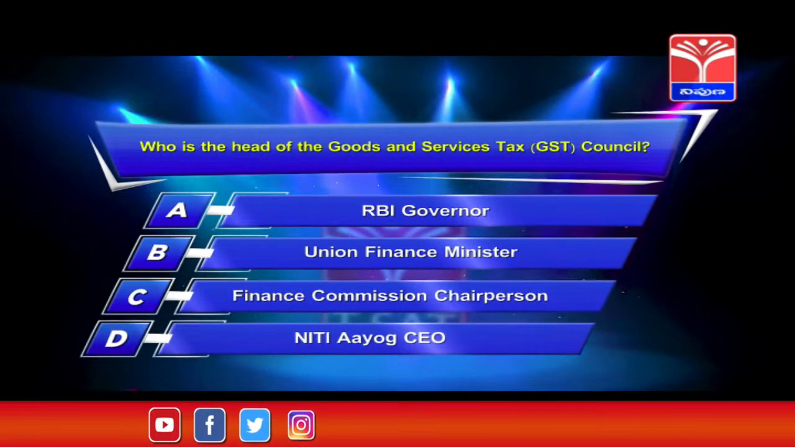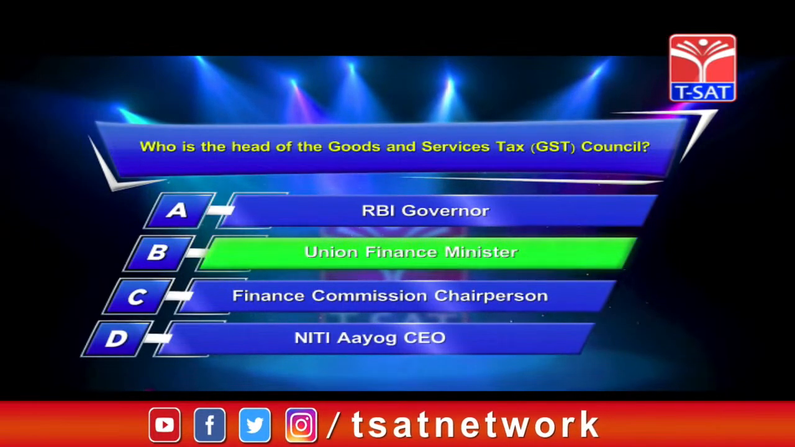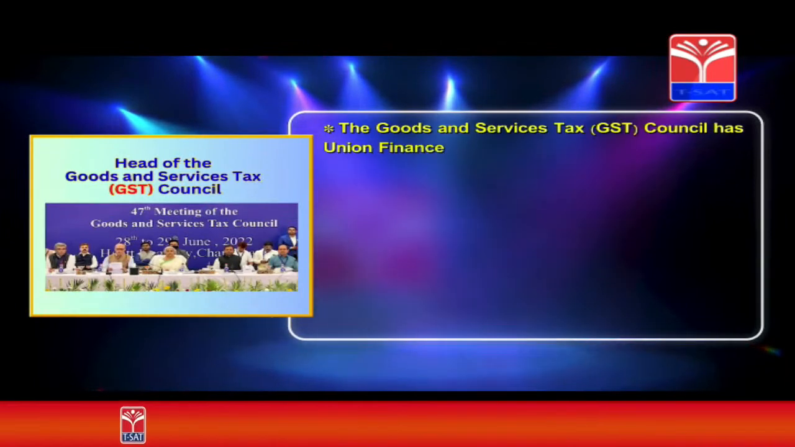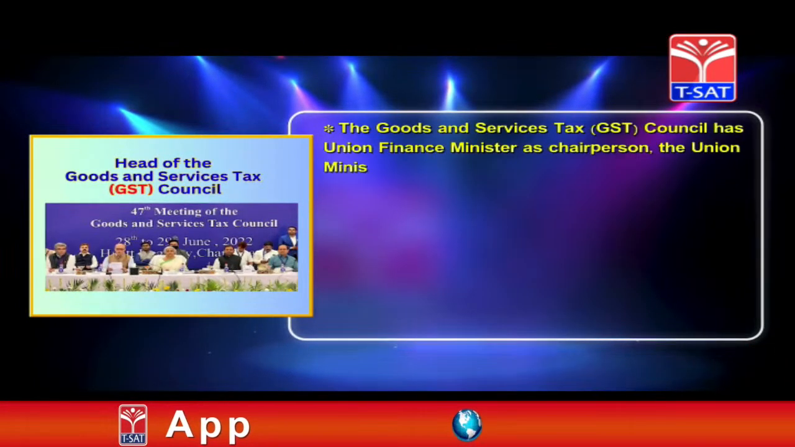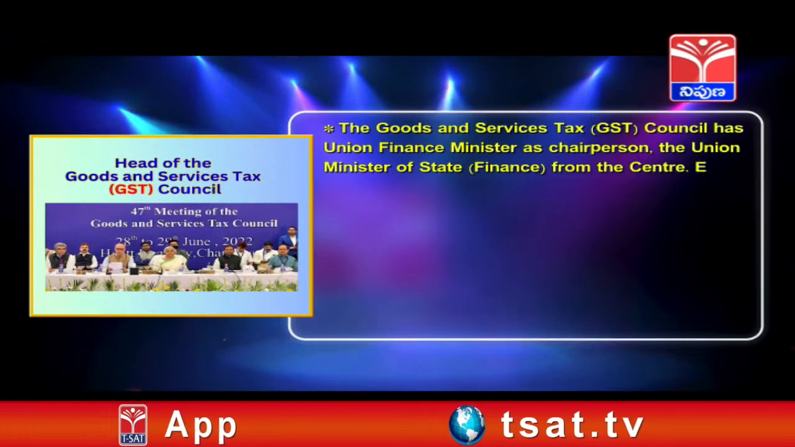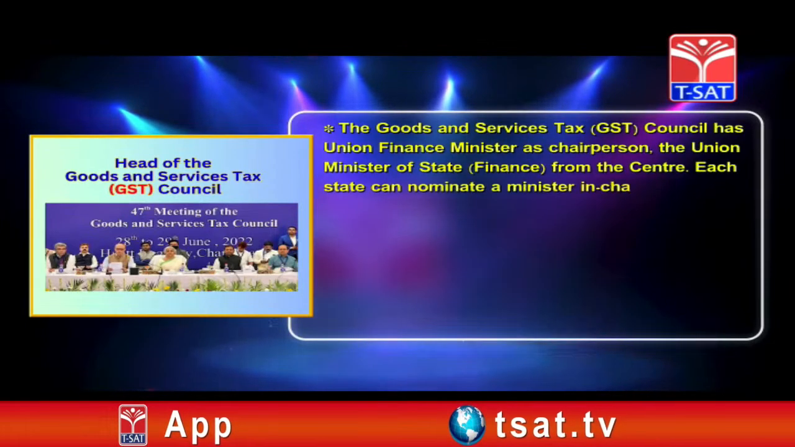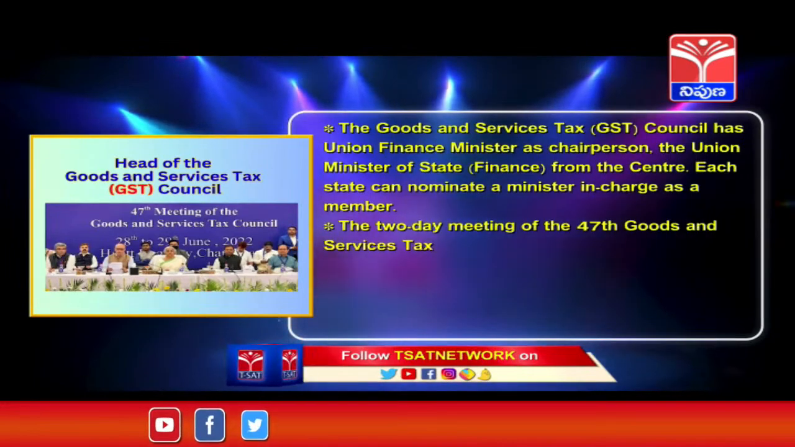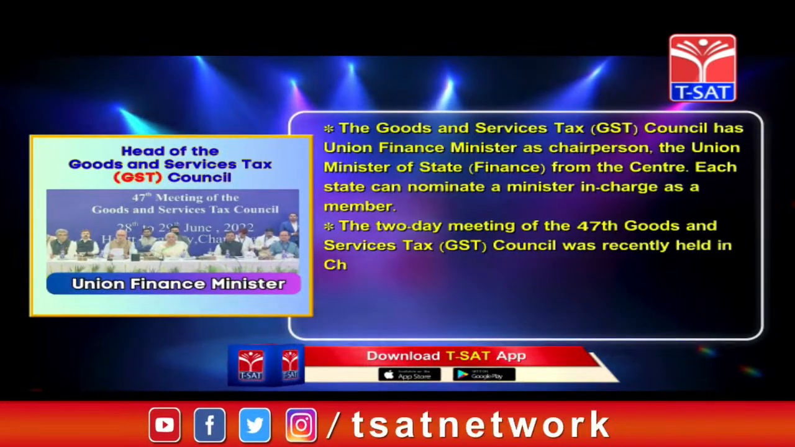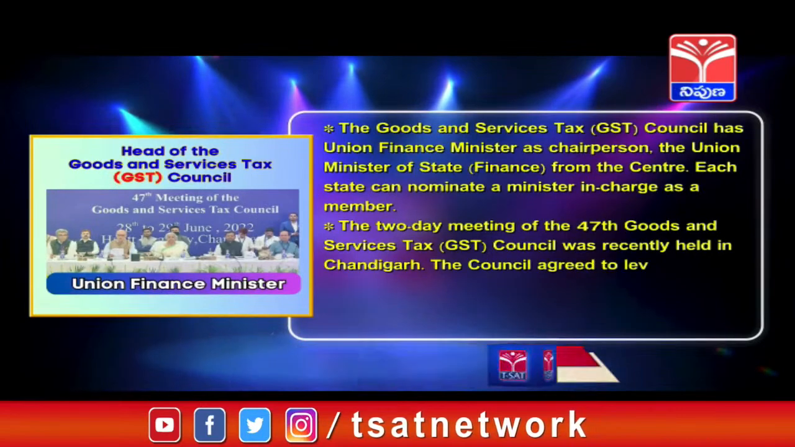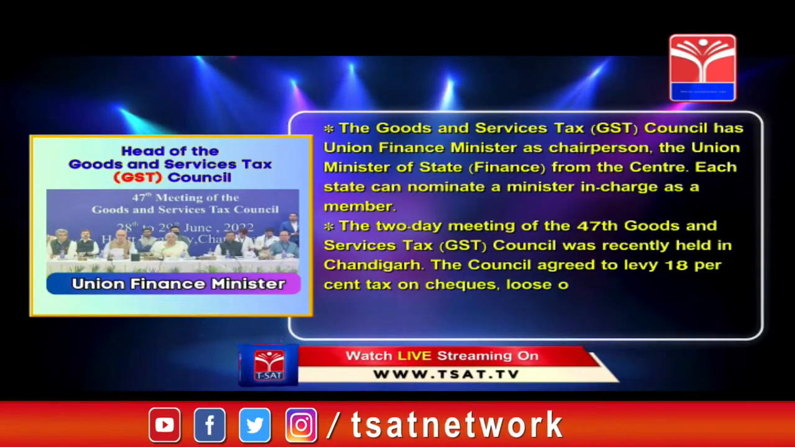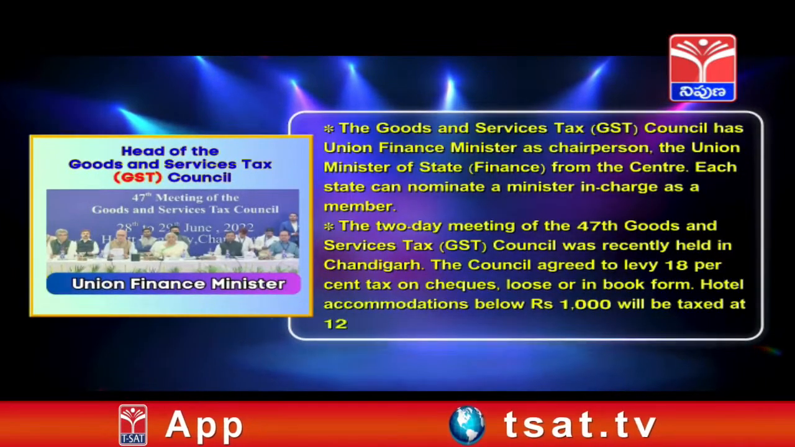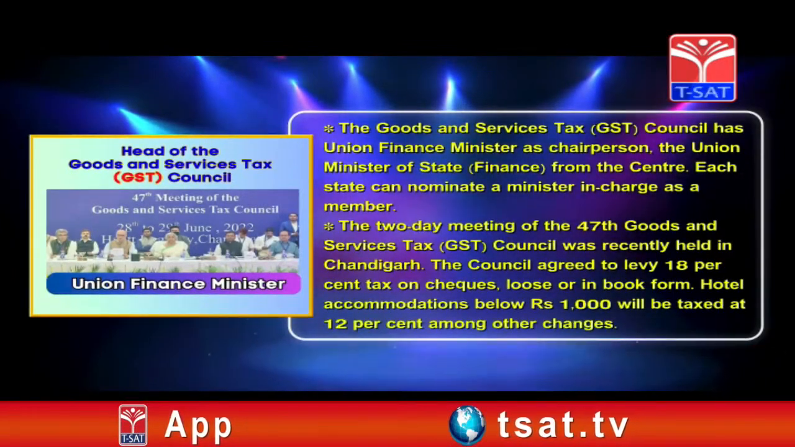The correct answer is option B, Union Finance Minister. The Goods and Services Tax Council has Union Finance Minister as chairperson, the Union Minister of State from the centre. Each state can nominate a minister in charge as a member. The 2-day meeting of the 47th Goods and Services Tax Council was recently held in Chandigarh. The council agreed to levy 18% on checks loose or in book form. Hotel accommodations below 1,000 rupees will be taxed at 12% among other changes.